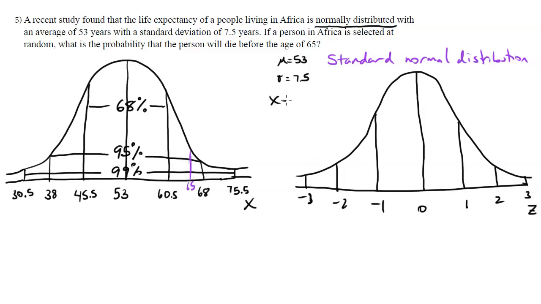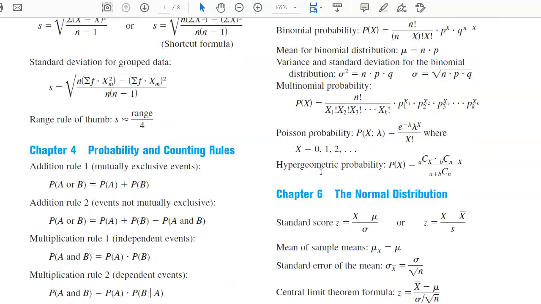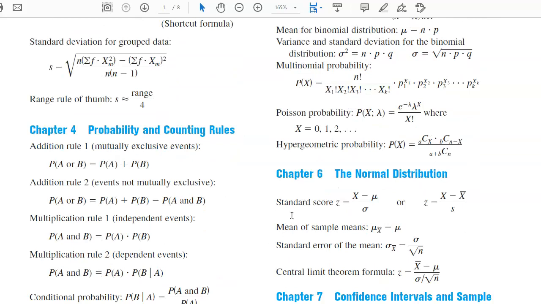Right? So we need a means to convert this x value, 65, what we're interested in, to a z value, which will be somewhere in here. It'll be 1 point something, but we need to know exactly what it is. Let's check our formula sheet. See if we have a formula for that. We do. The standard score, z equals the x value minus the mean divided by the standard deviation.